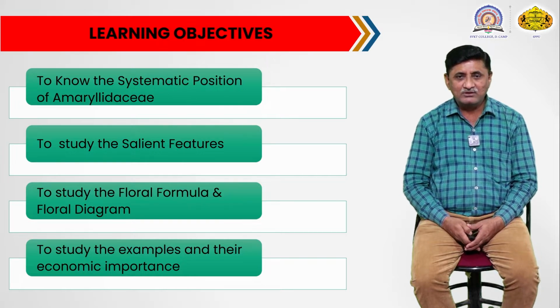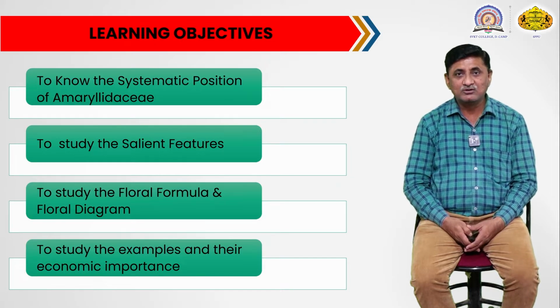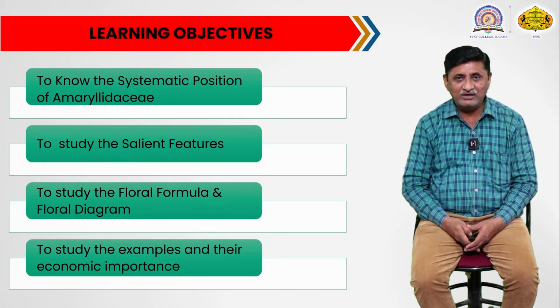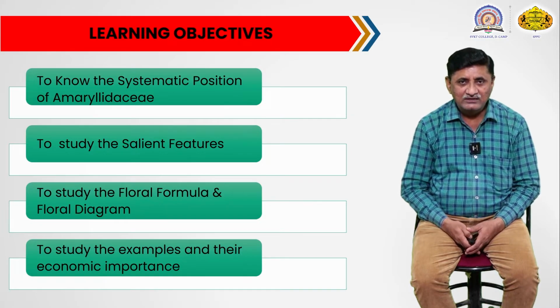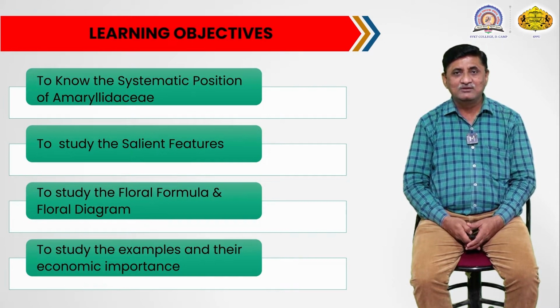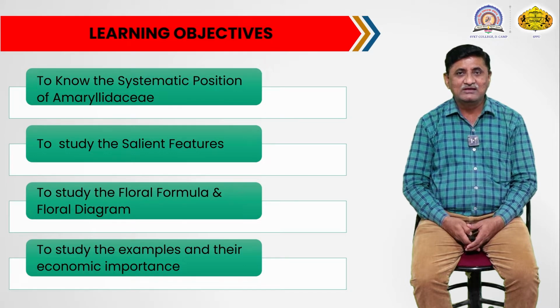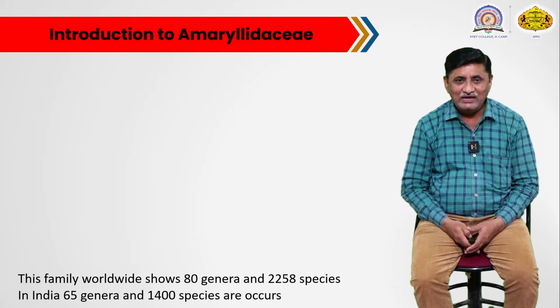And lastly, our last objective is to study the economic importance of this family with respect to its various uses as ornamental, medicinal, or whatever it may be. In that we also have to see the common plants belonging to this family, as we are aware of those plants. So with these learning objectives, we are starting the study of family Amaryllidaceae.